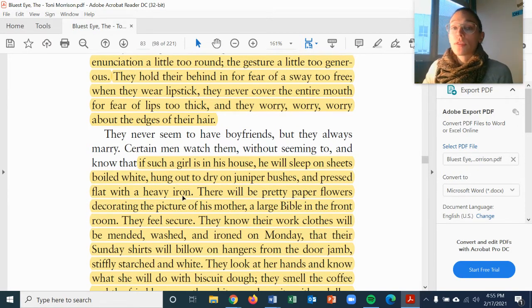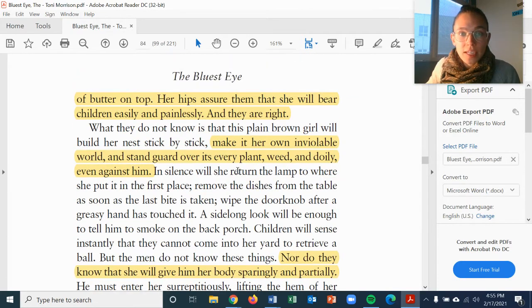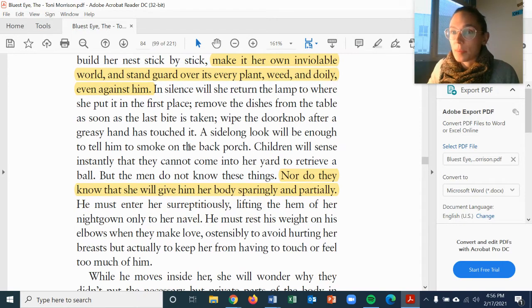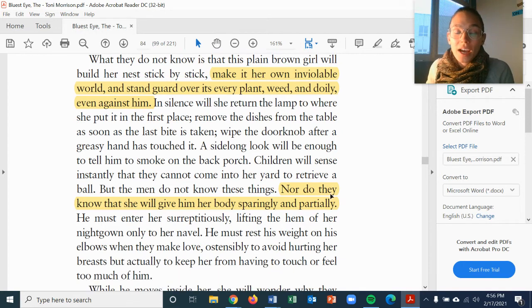Okay. Step three is to then take those repeated ideas and summarize the passage, summarize the author's central ideas in the passage. So based on everything I read, right, all these societal standards that these women want to live up to, and then at the end, right, we have this whole paragraph about how she does not have intimacy or closeness with her husband because of these standards that she feels she must live up to. So based on all these details, my summary that I wrote is here.